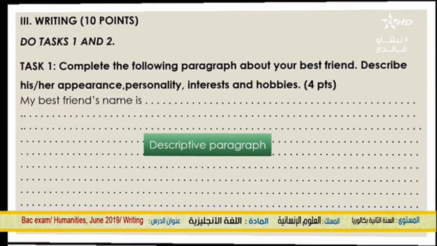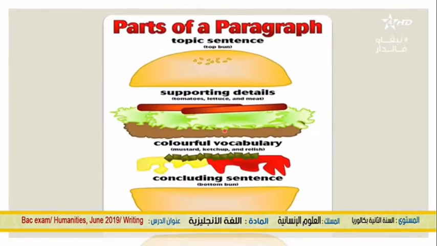Okay, next, I want to remind you of how your paragraph should look. So these are the parts of a good paragraph. Your paragraph should look like this burger. It should be as tasty as this burger. So as you can see, first in your paragraph you should include the topic sentence.